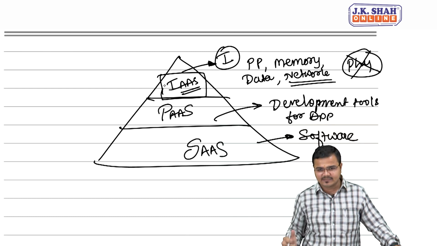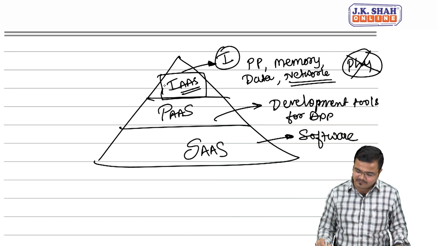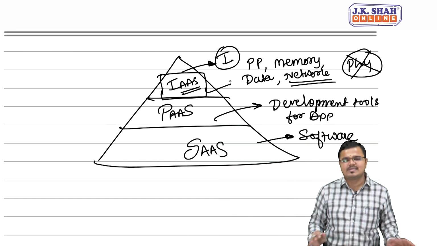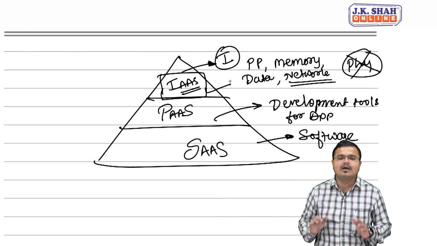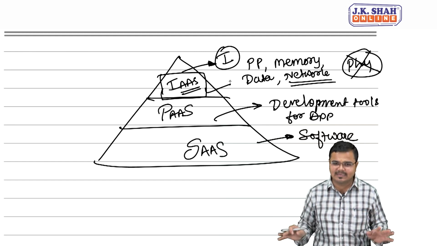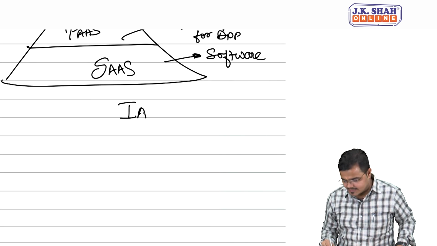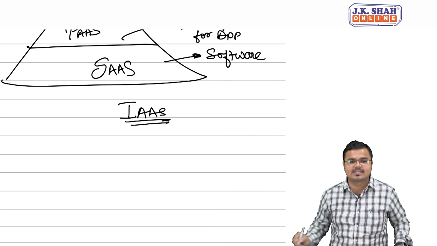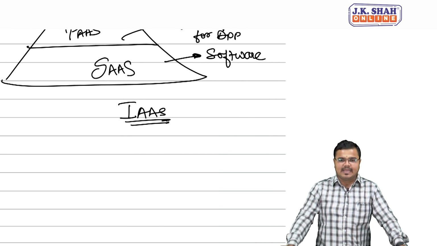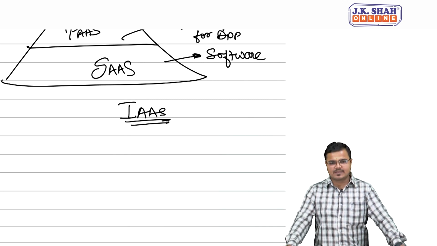So this is infrastructure as a service. Now, whenever infrastructure as a service comes, always remember we are going to talk about the public cloud characteristics in simple words. So now, people, we have IaaS, and we are going to talk about the characteristics of IaaS, that is infrastructure as a service.